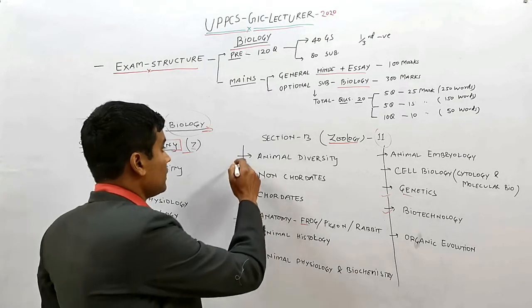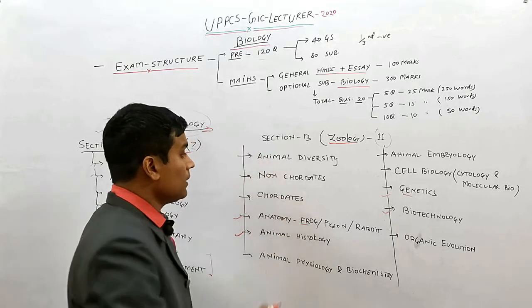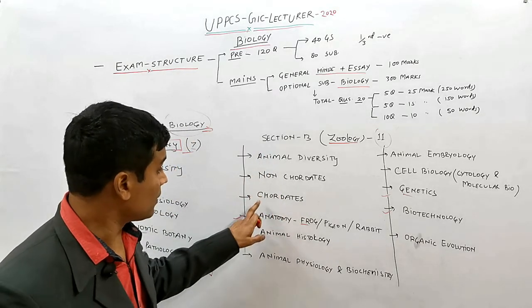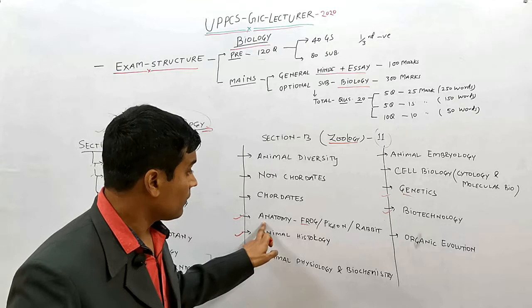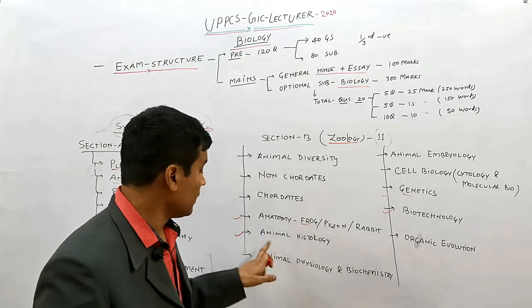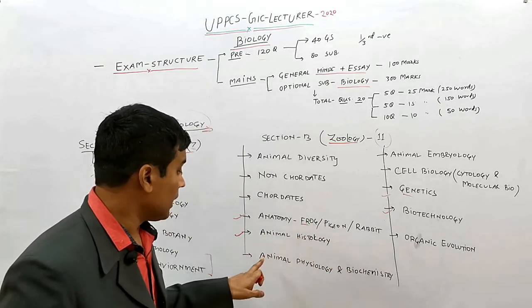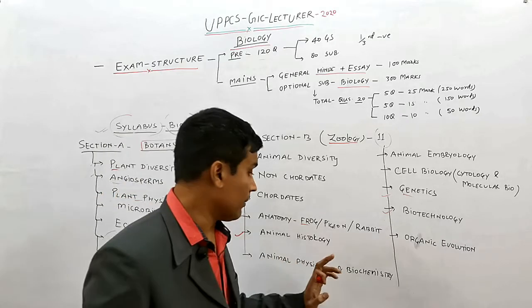First one is animal diversity, second is non-chordates, third is chordates, then anatomy of frog, pigeon, rabbit. Next, animal histology, animal physiology, and biochemistry.